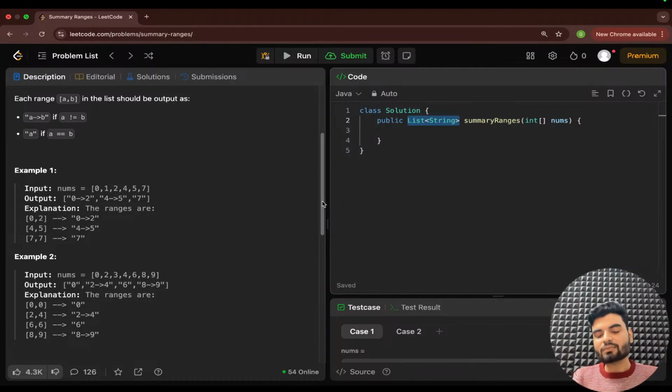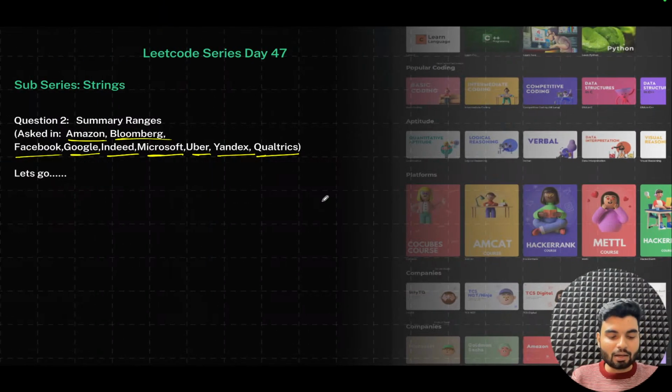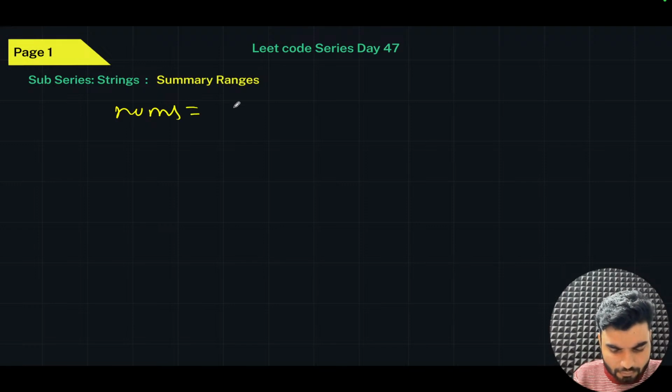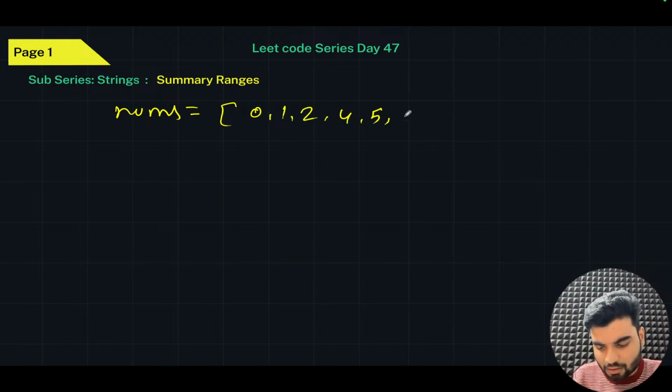Cool, yeah. We'll go back to the PPT and we'll understand how we can solve this. I'll take that same example. Probably we had one nums array. There we had 0, 1, 2, 4, 5, 7. Right, this is what we had.